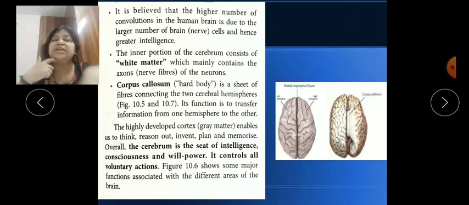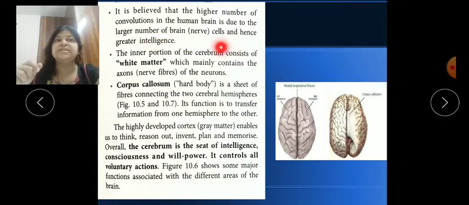So this gyri and sulci are basically a sign of higher intelligence. As I said, a large number of these convolutions and a large number of brain cells means you have greater intelligence. So gyri and sulci are a sign of intelligence.